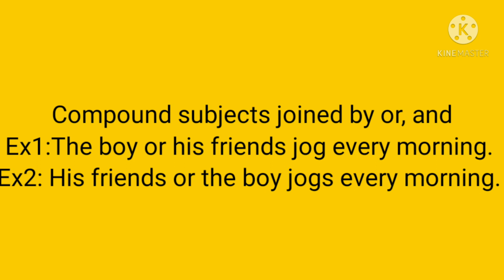Now, check with the second example. His friends or the boy jogs every morning. In this case, the first subject is plural, whereas the second subject is singular. So, the verb agrees with the closest subject, which is singular. Therefore, the verb is also singular in this sentence. Clear? His friends or the boy jogs every morning.